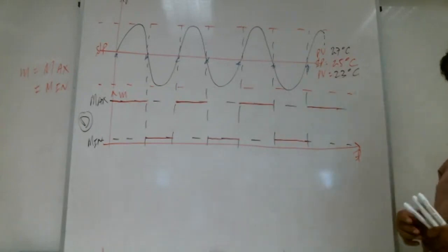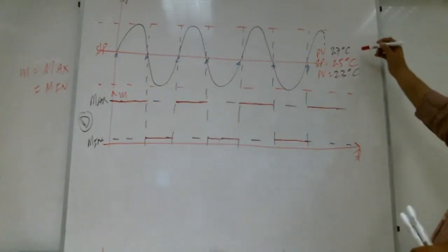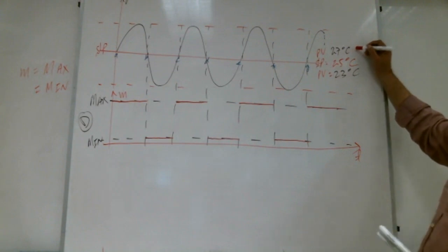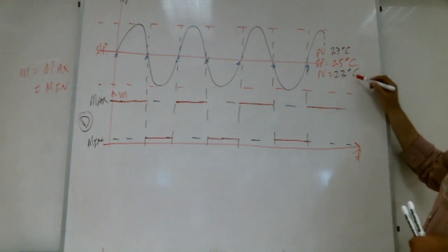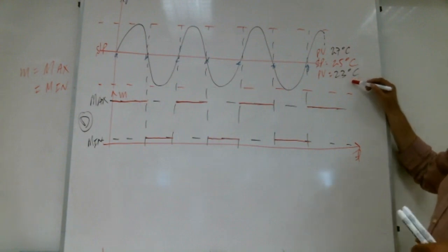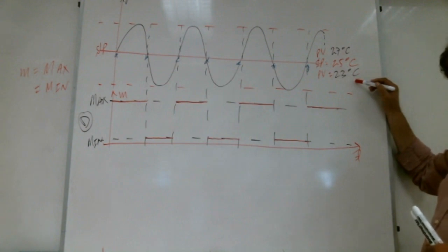Right, Shabab? So instead of getting on at 25.1 degrees centigrade, it will get on at 27 degrees centigrade. And instead of getting off at 24.9 degrees centigrade, it will get off at 23 degrees centigrade. Shabab with me?